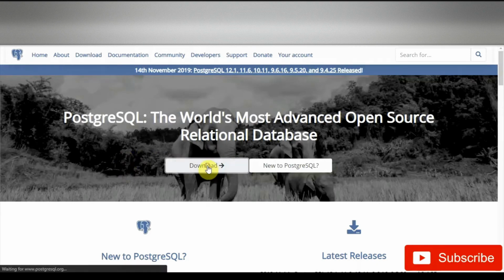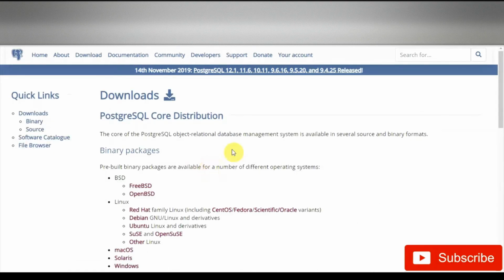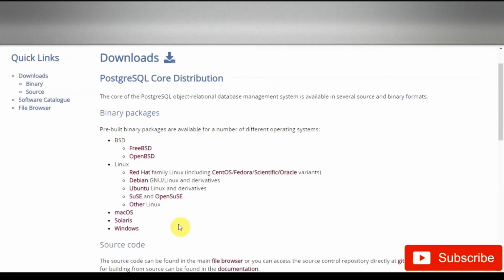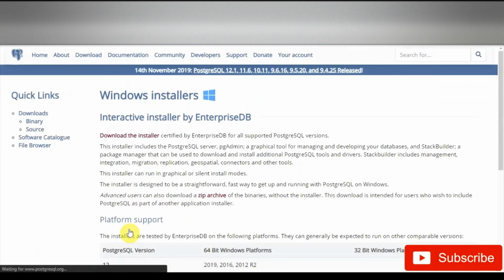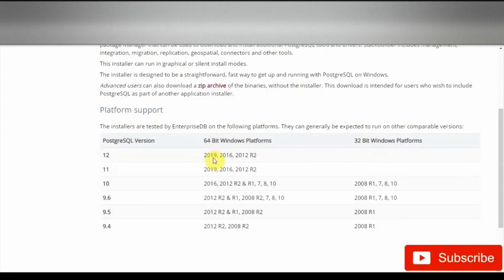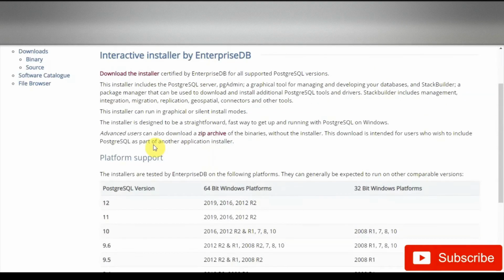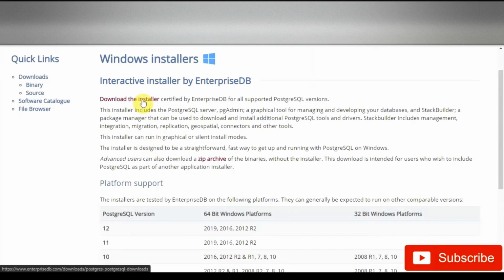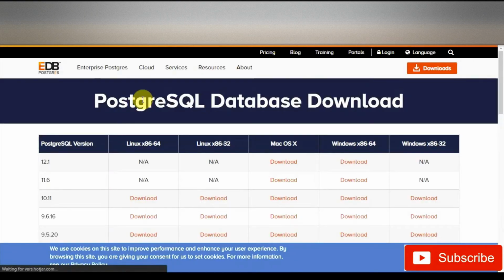Now I will click download, and from here we will select the binary package for Windows. Now here we can see different versions listed here. We will click download the installer. From here we will select our desired version for our desired Windows. Here we can see the Windows 64-bit is listed here. We will click on download.